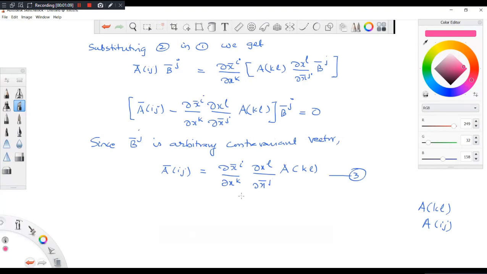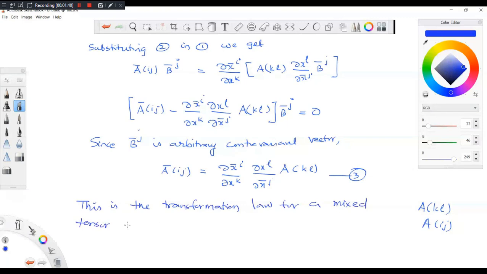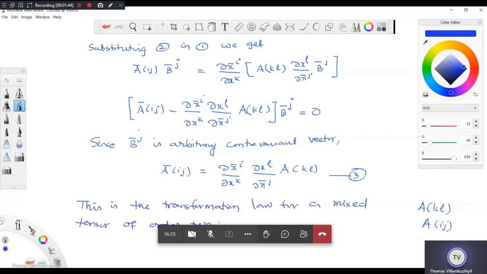Yes, sir. So this indicates that this is the transformation law. Let me write it like that. This is the transformation law, a mixed tensor of order 2. Okay, what is that specifically?